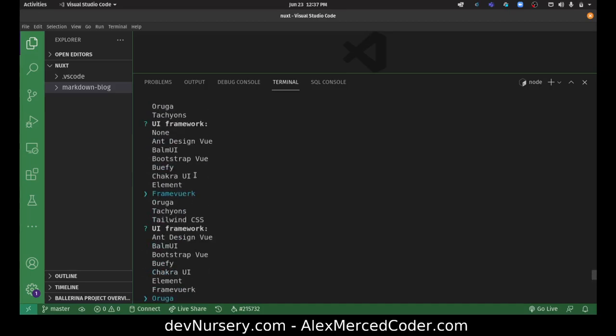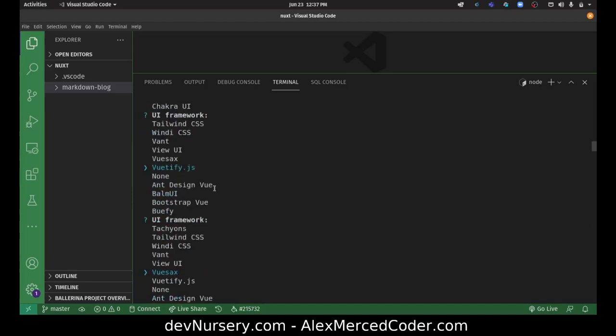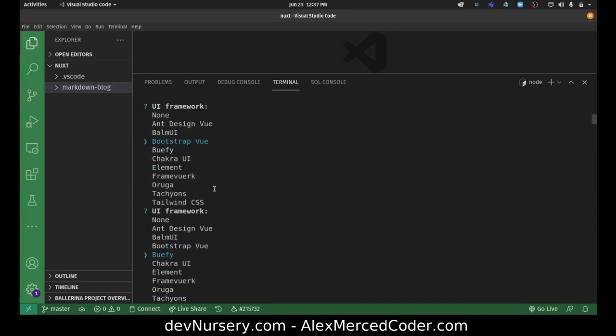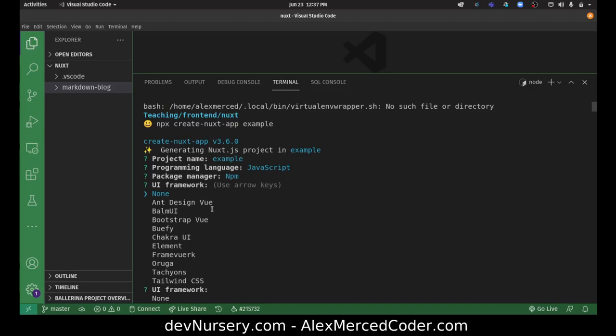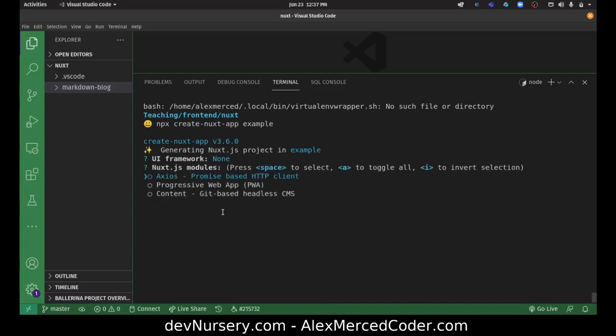This just kind of goes on forever and ever. Bootstrap, Vuetify, framework. Yeah, I'd rather do none. Very confusing. I want none, so there we go.